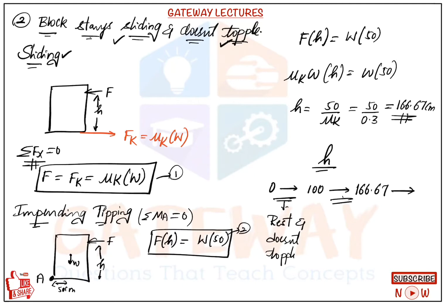From 100 to 167 the block slides and doesn't topple. So even if you increase the height beyond 100, it doesn't topple. Still it is under sliding. The block slides, and above 166.67 to 300 centimeters, whatever you do. So initially, if you apply the force at 50 centimeters, the block will stay at rest and doesn't topple. If you apply force at 120 centimeters, the block will slide but doesn't topple. But if you apply force at 200 centimeters from the base, the block just topples without any sliding. Directly the block topples.